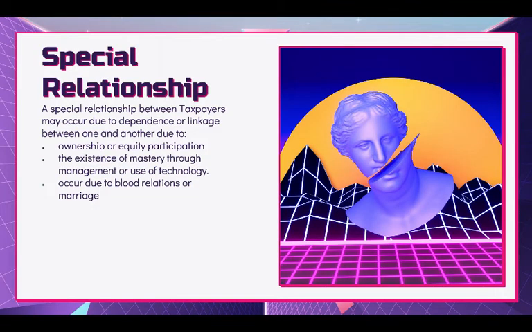Spatial relationship. A spatial relationship between taxpayers may occur due to dependence or linkage between one and another due to, first, ownership or equity participation, second, the existence of mastery through management or use of technology, and the last is occurring due to blood relations or marriage.